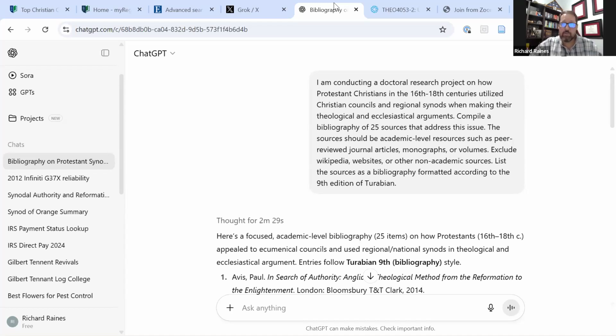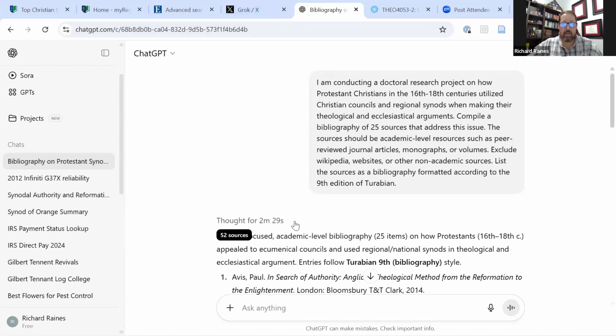So the sources should be academic level resources, such as peer-reviewed journal articles, monographs, or volumes. Exclude Wikipedia, websites, or other non-academic sources. And then if you're using APA, most likely, you want to tell it to go ahead and format it. The reason you want to tell it to format it is because the AI will help you do the work to make sure the formatting is correct. In theology, everywhere except here at Elam, we use Turabian. And so I told it to list the sources as a bibliography formatted according to the 9th edition of Turabian.